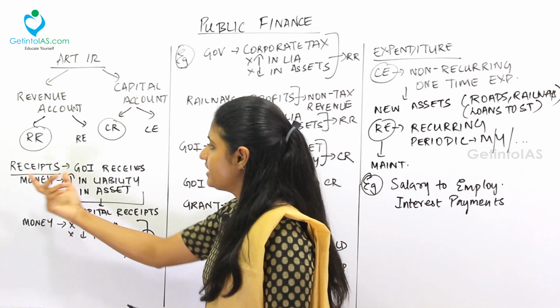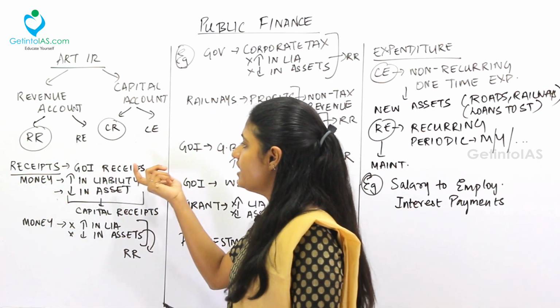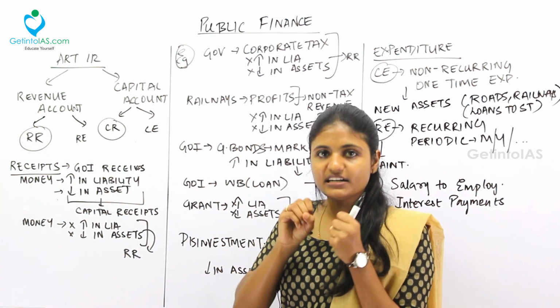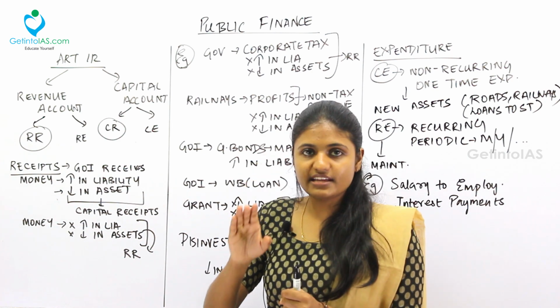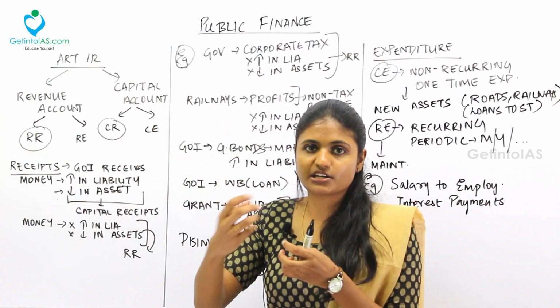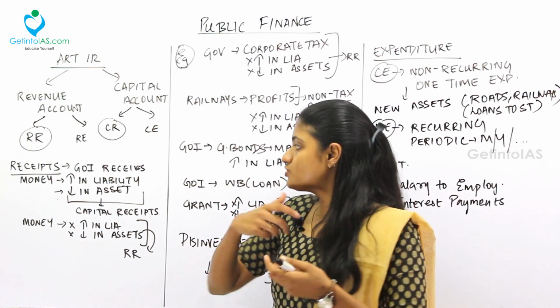First thing is the receipts. I already told you what a receipt is. The government of India receives money, a certain amount of money, and that is called receipts. Under that, if it increases the liability, that is, the government should repay something, that is called a liability. I am liable to pay the money that I get from the bank. So that is the liability.